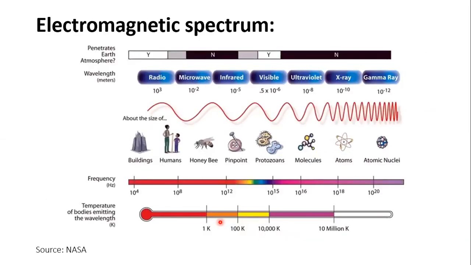Now, here is an electromagnetic spectrum consisting of various frequencies, energies, and different regions of electromagnetic spectrum such as radio waves, microwaves, infrared waves, visible waves, ultraviolet waves, X-rays, and the most powerful gamma rays. So, from left side to the right side of the spectrum, energy is increasing and wavelength is decreasing.